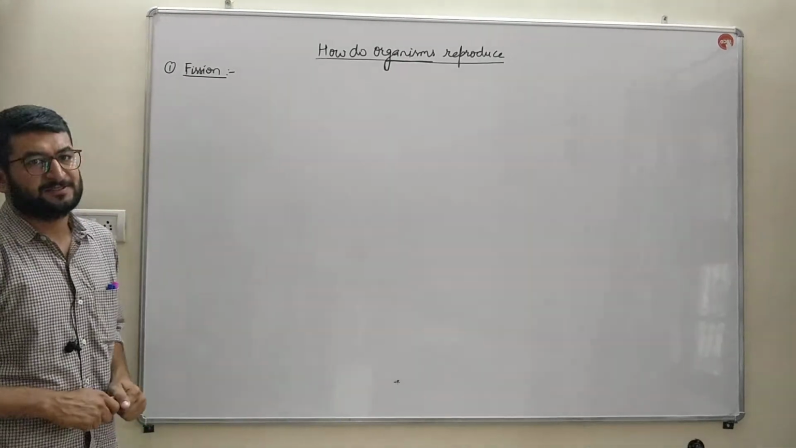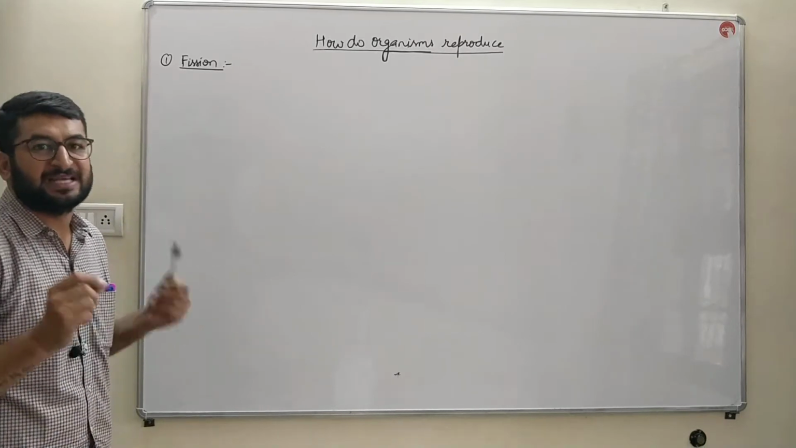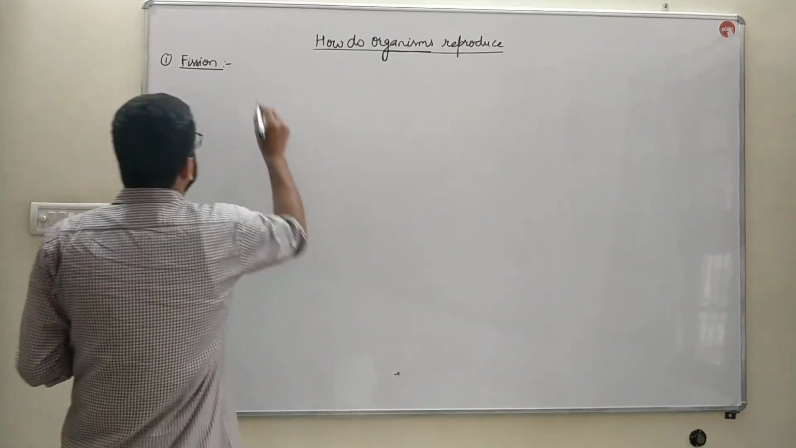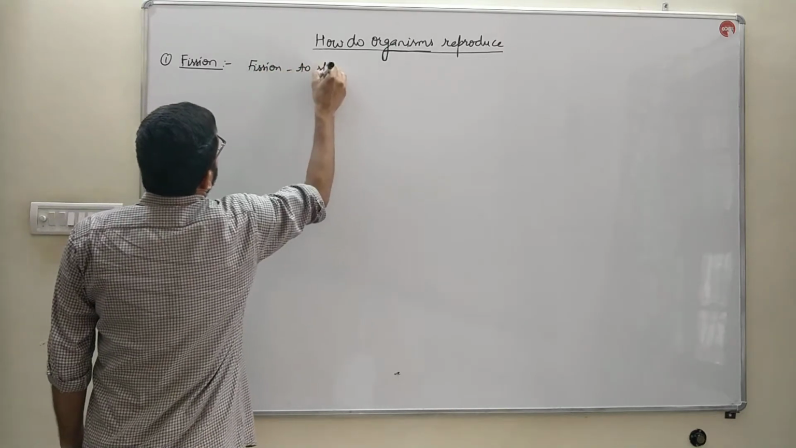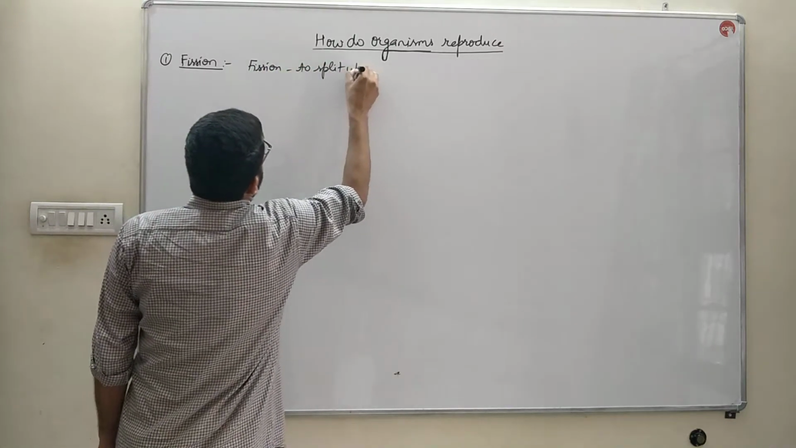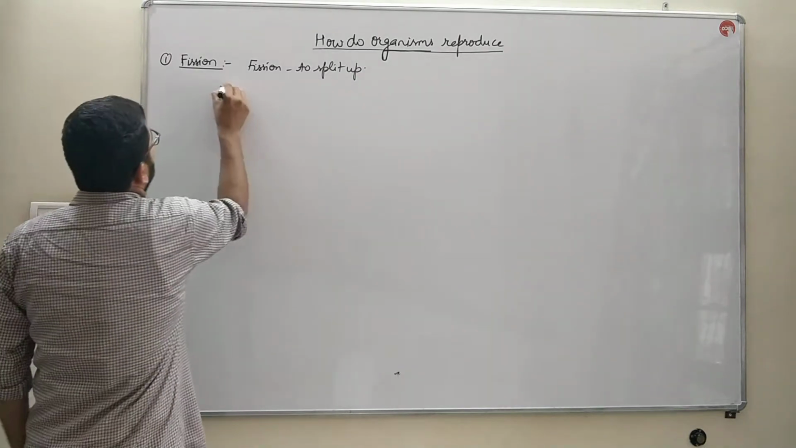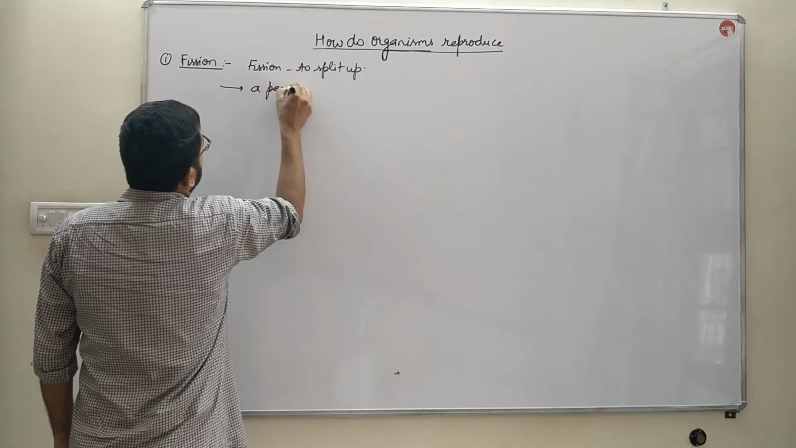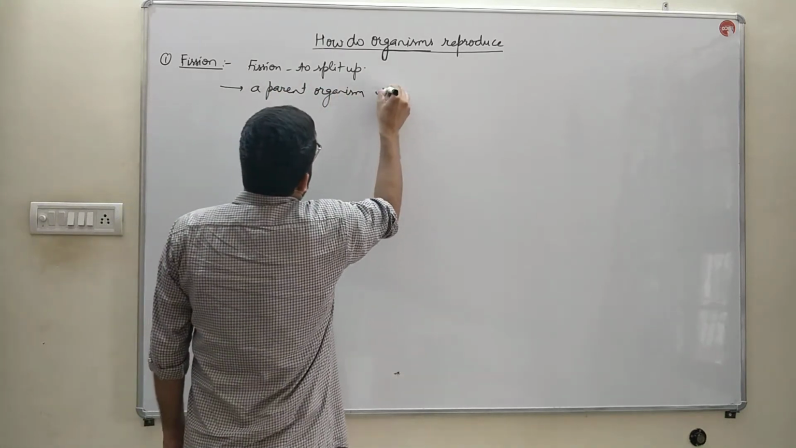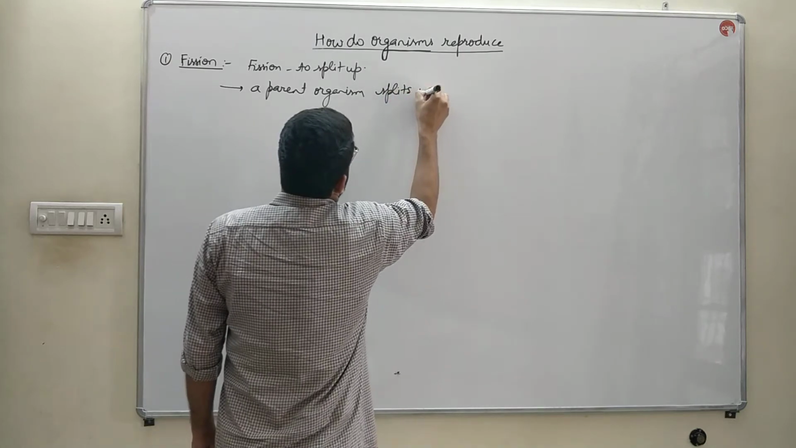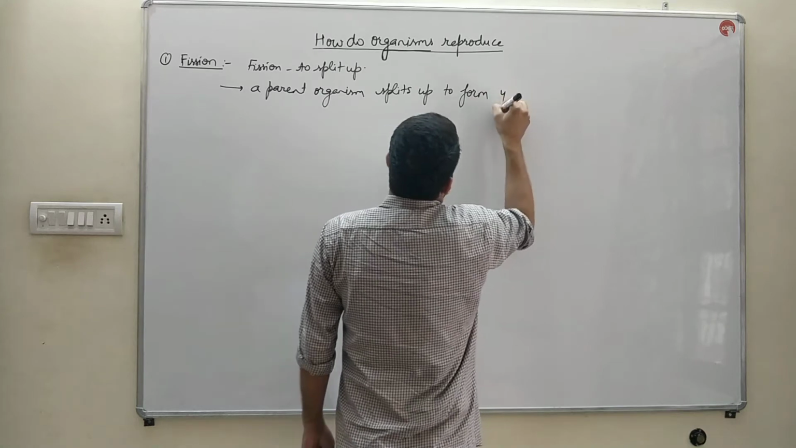Now we'll discuss the first asexual mode of reproduction type, that is fission. Fission means to split up. The mode of asexual reproduction in which a parent organism splits up to form young ones. Splits up to give rise to young ones.